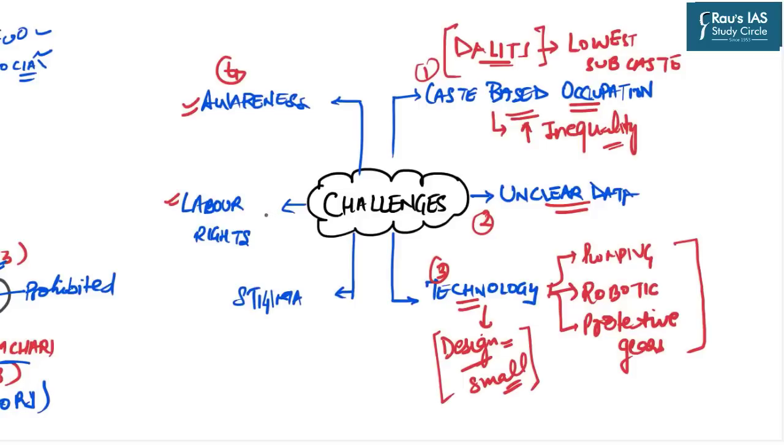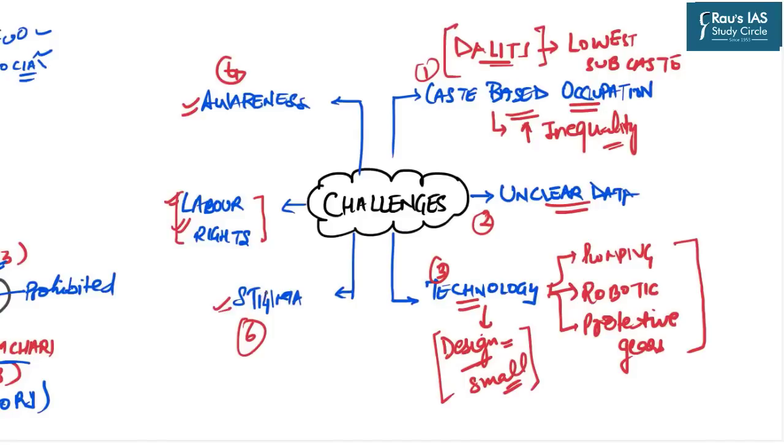But the point is that those sections are so vulnerable that they cannot negotiate with the contractors. They are not aware about their labor rights. Civil society organizations are also not very much involved in this sector. Further, the biggest challenge associated is also the stigma attached to this particular activity.